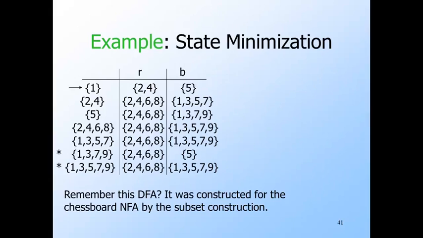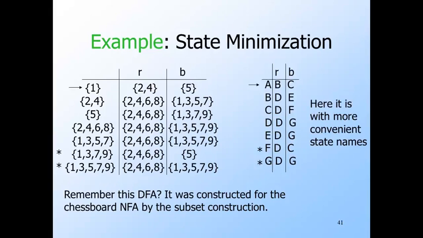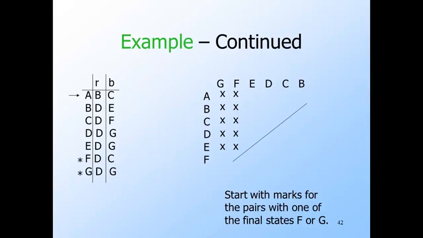Let's work with the DFA that we constructed from the NFA that represented moves on a chessboard. We're going to make it easier to work with by renaming the states to be single letters. For example, A is the set containing only 1, and G is the set containing 1, 3, 5, 7, and 9. Here's a little trick for arranging pairs in a triangle so each pair appears exactly once. Notice that the rows are the states in order except for the last state, G, which doesn't appear there. Then the columns are labeled by the states in backwards order except for the first state, A.